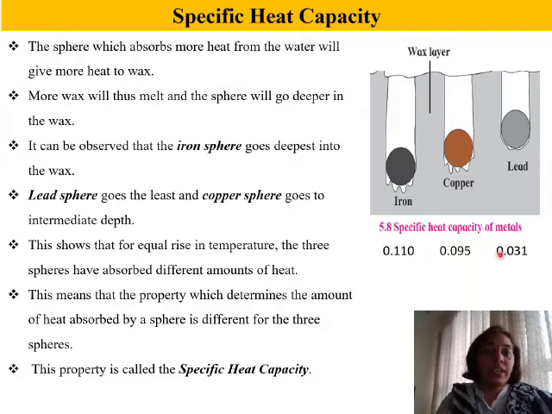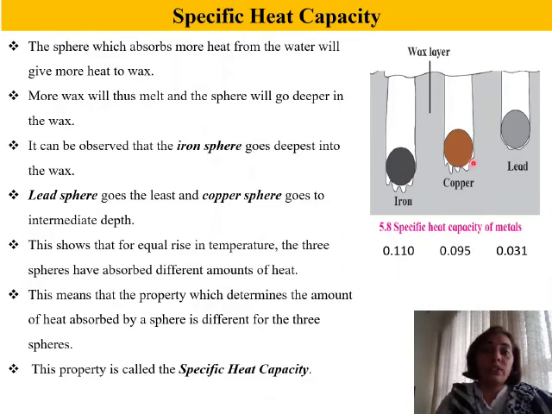To be more precise and coming to the definition of specific heat, it means that every substance will require a certain specific or fixed amount of heat to raise its temperature just by 1 degree Celsius. To make the temperature of iron rise by 1 degree Celsius, specific amount of heat or a definite quantity of heat will be required by iron.